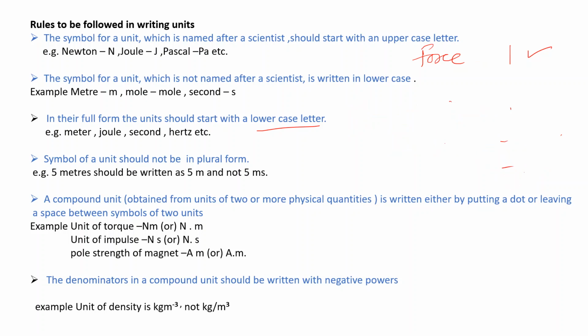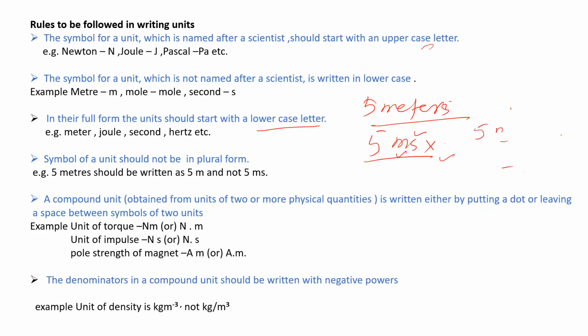The symbol of a unit should not be in plural form. Like if we have to write 5 meters, we cannot write it in short form as 5 ms. This is not the correct method. This is wrong. 5 ms reads as 5 millisecond, while what we meant here was 5 meter per second. So that's why we cannot write 5 meters or 5 milliseconds like this.